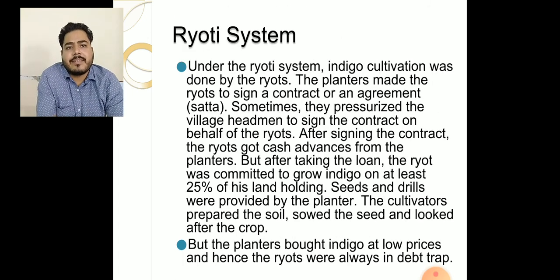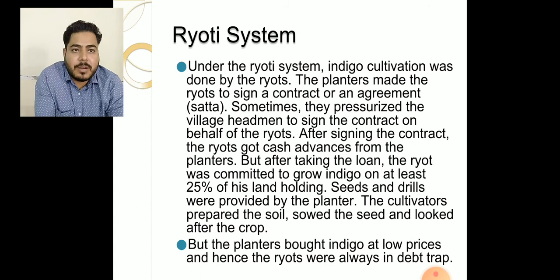Now, the second system of cultivation of indigo in India was the Ryoti system. Under the Ryoti system, indigo cultivation was done by the Ryots. Ryot means the villagers and the farmers. The planter made the Ryots sign a contract or an agreement, which is called Satta. The agreement was between the planter and the farmers and zamindars.